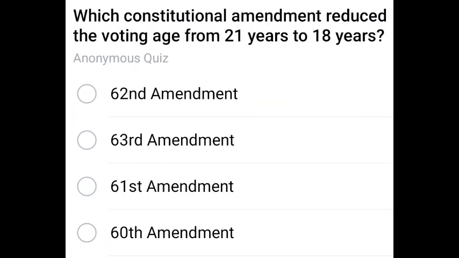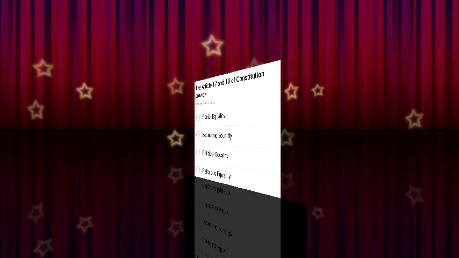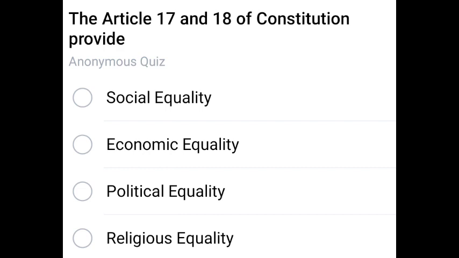Next question. Which constitution amendment reduced the voting age? A repeated question. The age reduced to 18 from 21. The correct answer is 61st. Option 3, 61st amendment. Next question. Article 17 and 18 of Constitution provides, again repeated question and important, this comes under social equality. Article 17 and 18 comes under social equality. Next question.